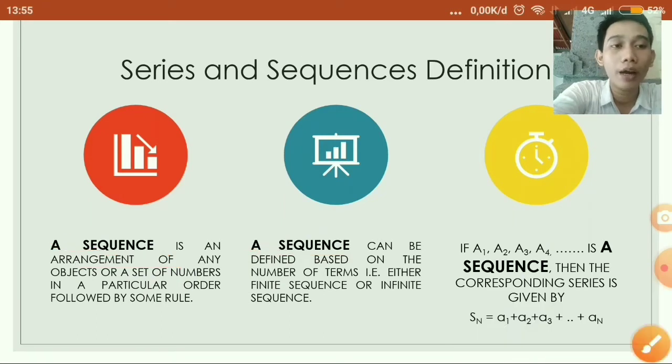If A1, A2, A3, A4, and so on is a sequence, then the corresponding series is given by Sn equal to A1 plus A2 plus A3 plus and so on until plus An.